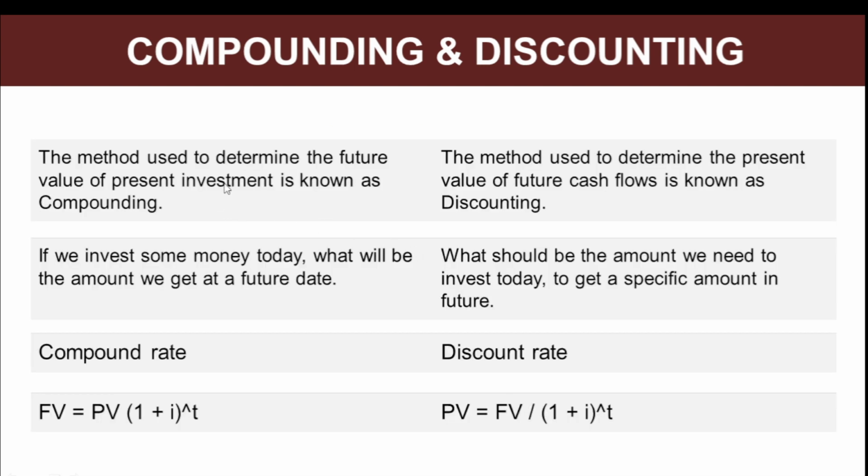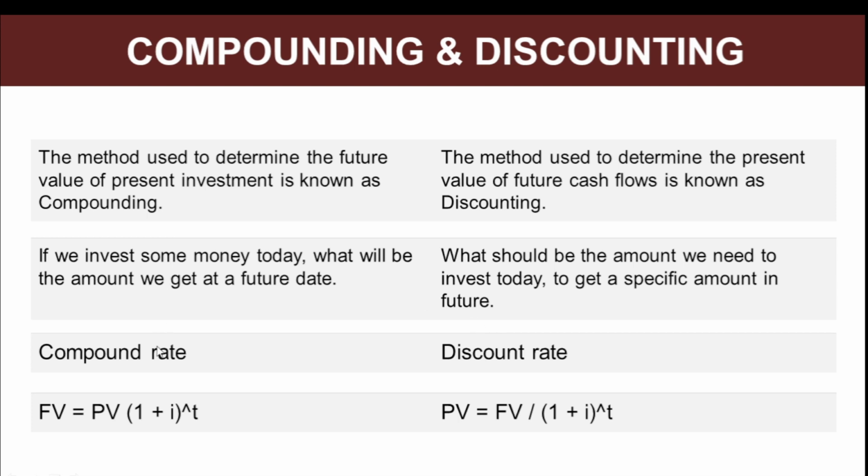So the method used to determine the future value of a present investment is known as compounding, and the method used to determine the present value of future cash flow is known as discounting. So here is the summary of what I already told you. If we invest some money today, what will be the amount of money that we are going to get at a future date? This is what we are trying to figure out with the compounding concept or future value concept. And in the present value or discounting concept, we are trying to figure out what should be the amount we need to invest today to get a specific amount in future.